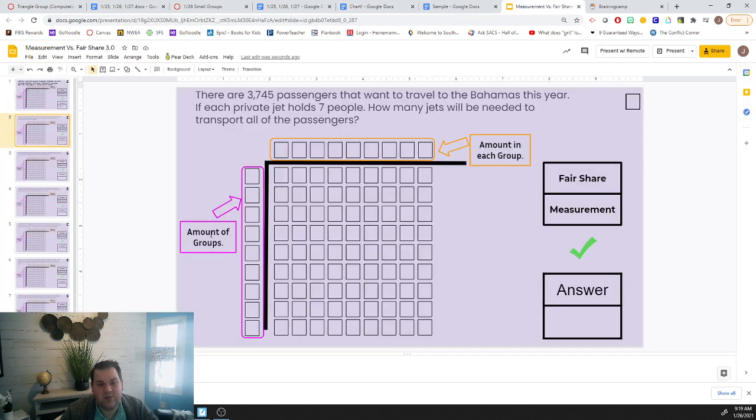So because it's measurement, we don't know the amount of groups. We do know the amount in each group. So where should we put the 7? You're right, at the top. So now I want you to try to solve this on your own using paper and pencil. And we know that this is measurement. And I will check it with you when you are finished.